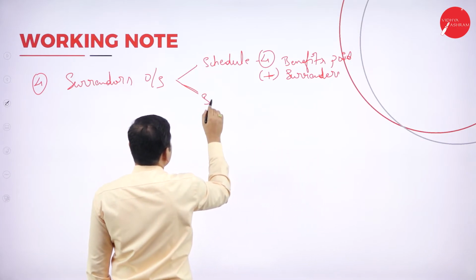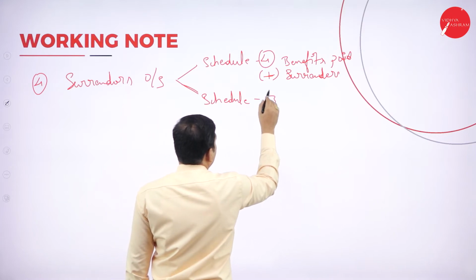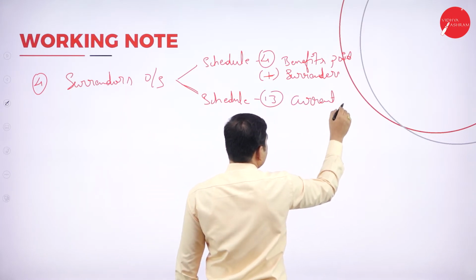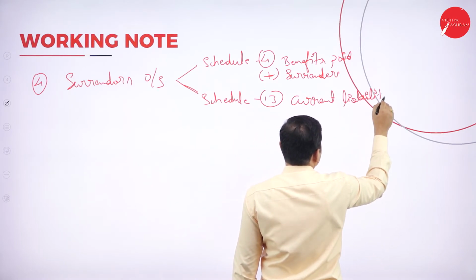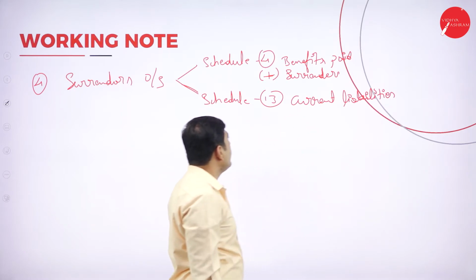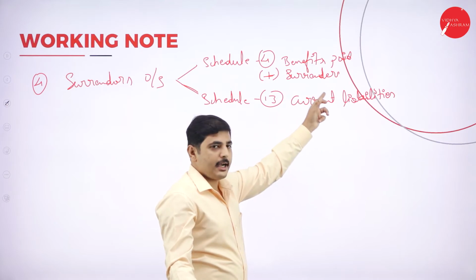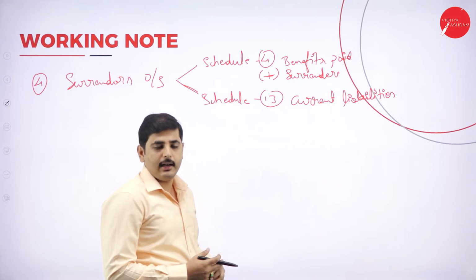Again schedule number 13, current liabilities. So show it in schedule number 4, benefits paid, add to surrenders. Again schedule number 13, show it as current liability.